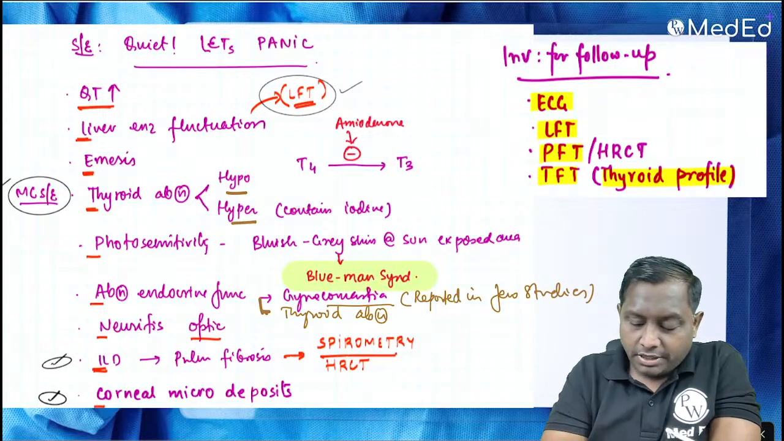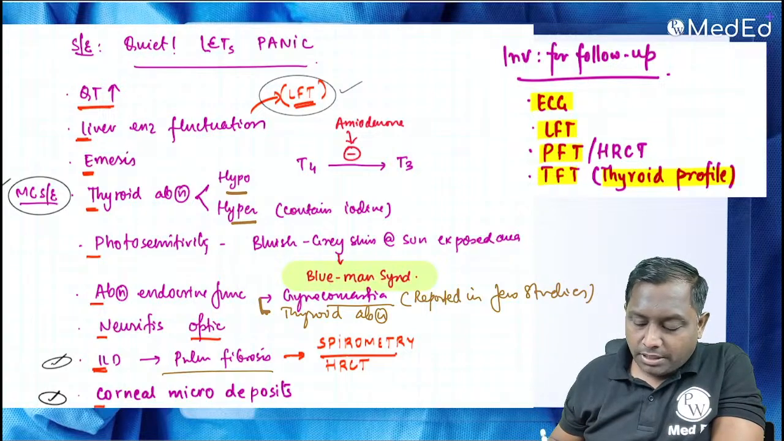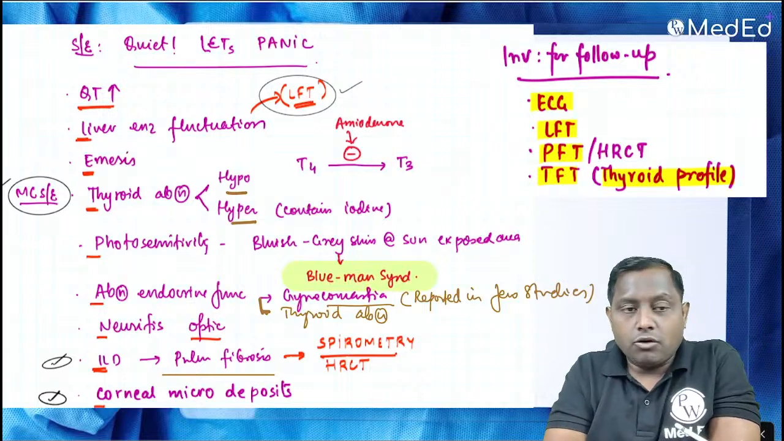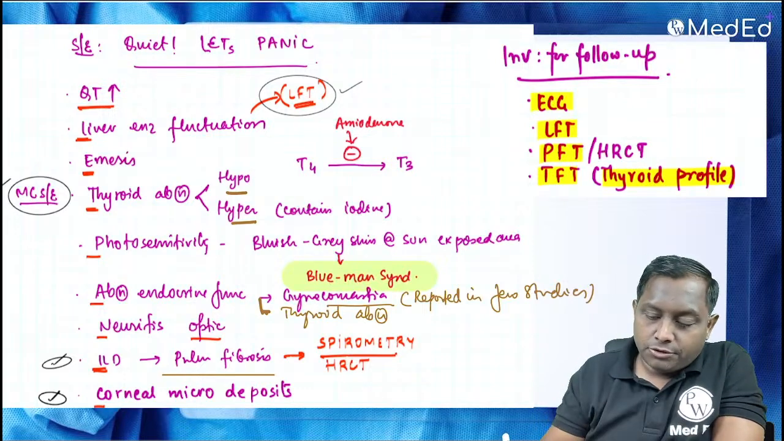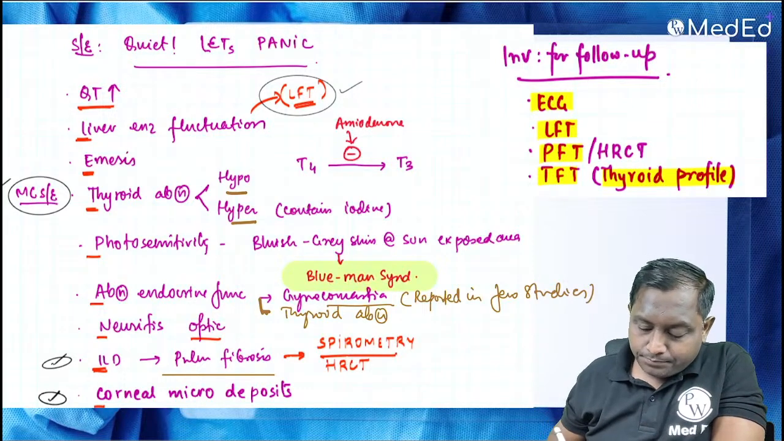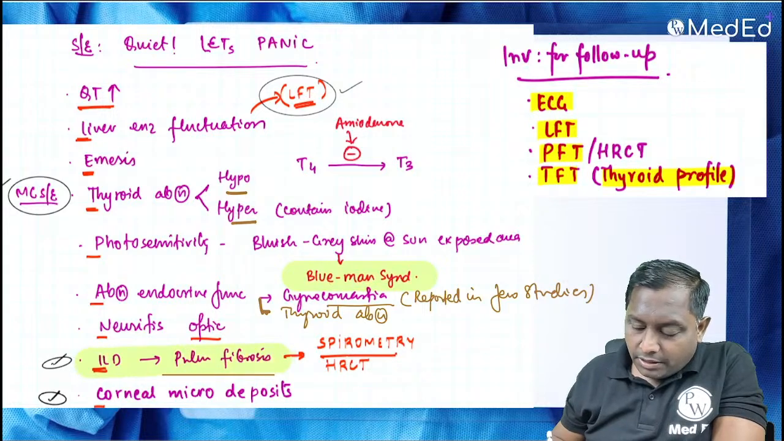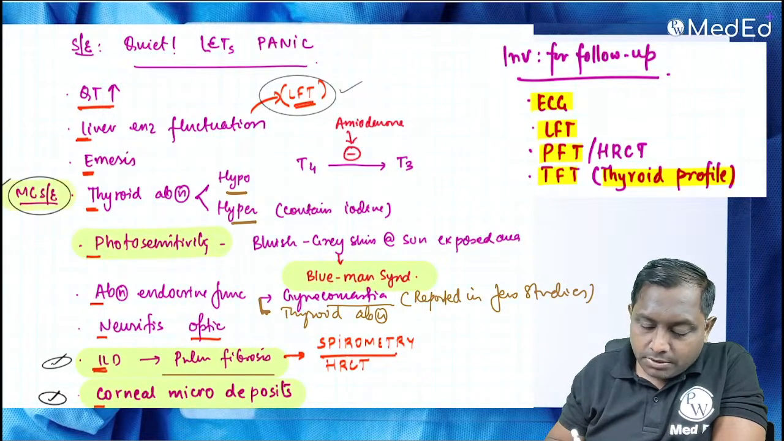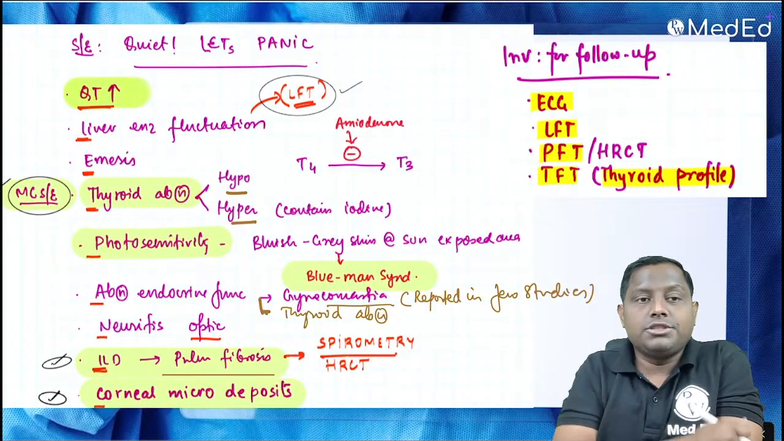Optic neuritis is also one of the rare side effects. Interstitial lung disease leading to pulmonary fibrosis and corneal microdeposits, है ना, pulmonary fibrosis. So what are the questions that have already been asked? Pulmonary fibrosis, corneal microdeposits, photosensitivity. The most common side effect is called thyroid abnormality. This question has already been asked. QT prolongation वाला question has already been asked.